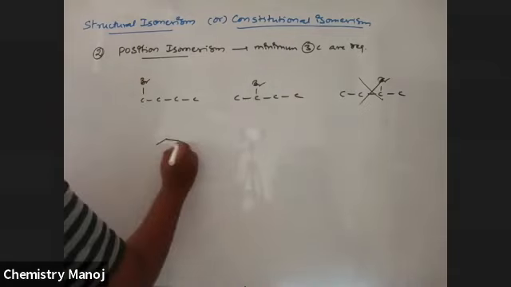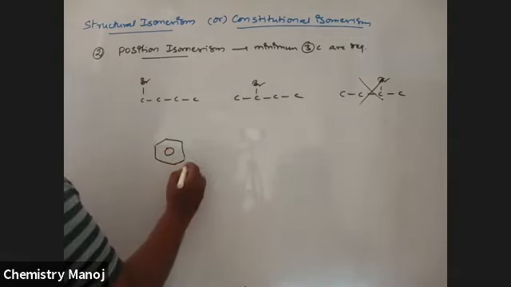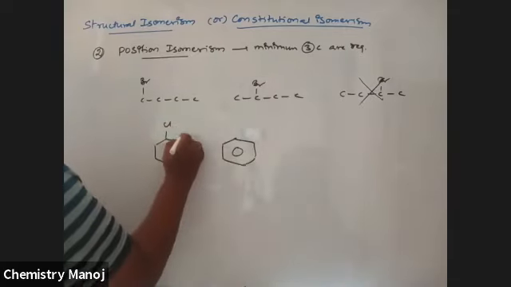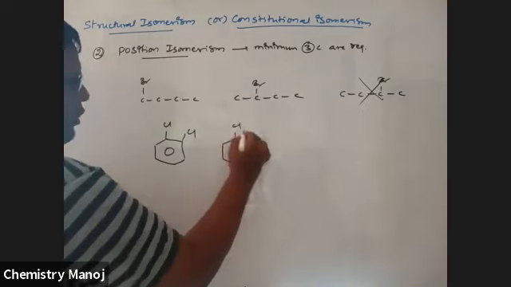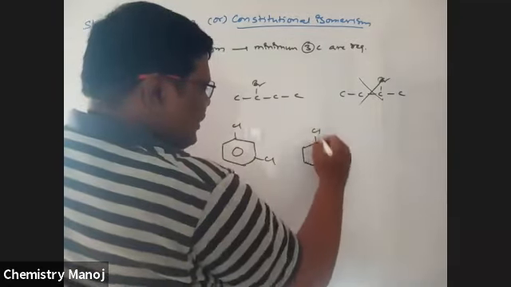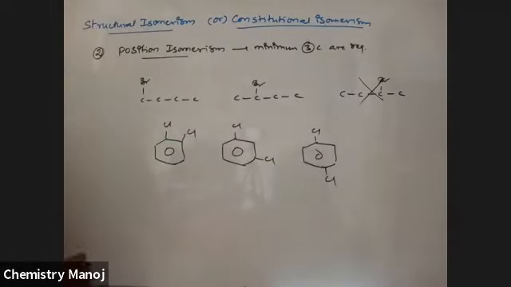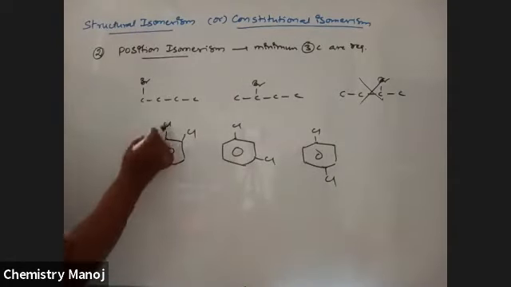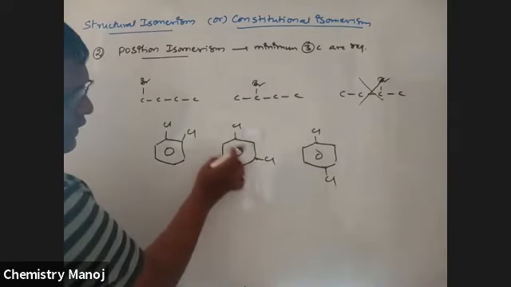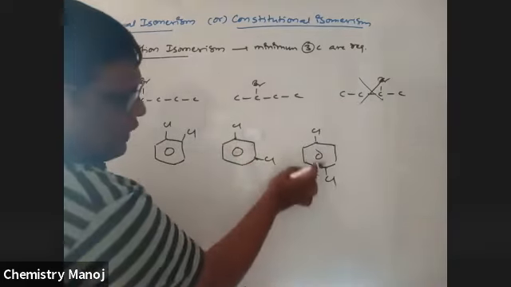So see here, it is benzene. It is also benzene. Here chlorine at first and second position. Here chlorine at first and third position. Here chlorine at first and fourth position. So see here, 1,2-dichlorobenzene, 1,3-dichlorobenzene, 1,4-dichlorobenzene.